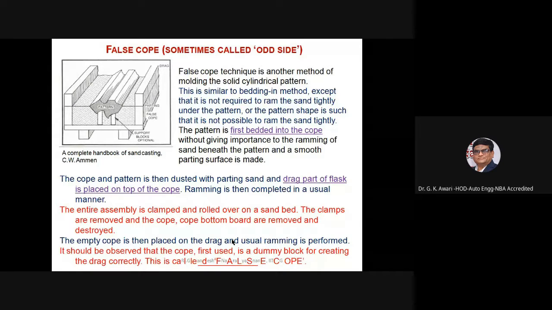Then the entire assembly is clamped and rolled over on a sand bed. The clamps are removed, and the cope and bottom board are removed and destroyed. An empty cope is then placed onto the drag and the usual ramming is performed. It should be observed that the cope first used is a dummy block for creating the drag correctly. This is called the false cope.